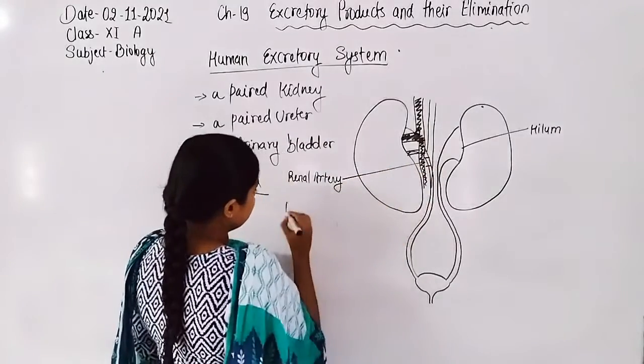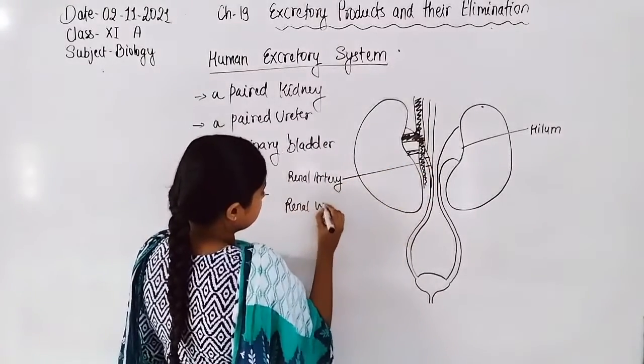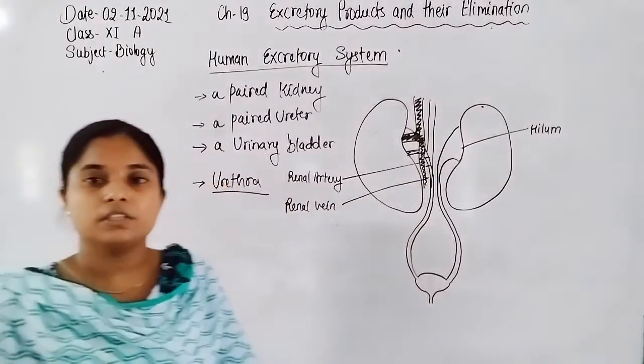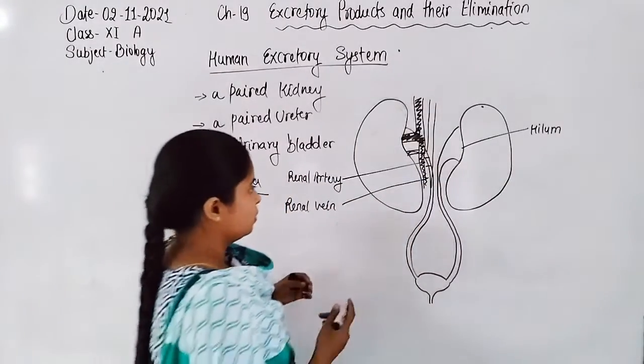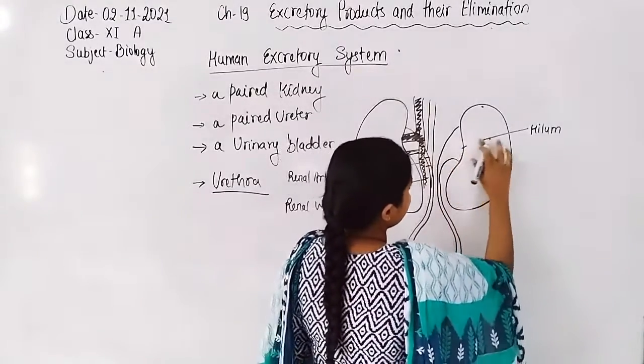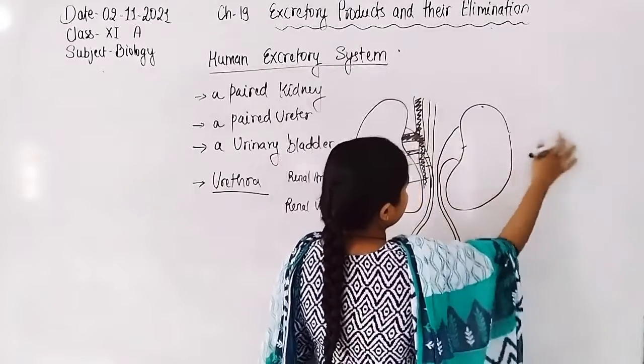There is also the hilum present in the kidney.